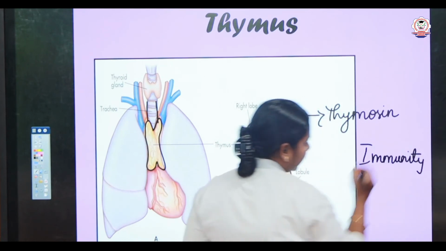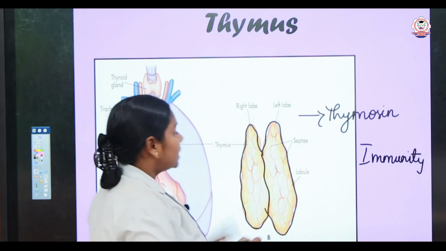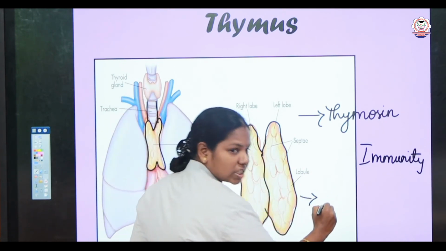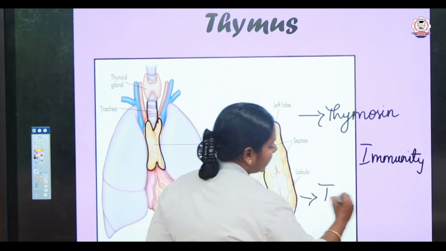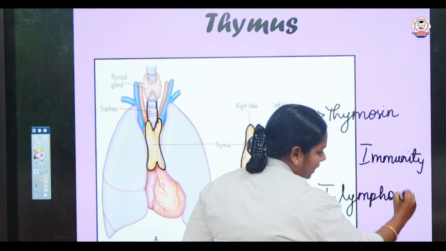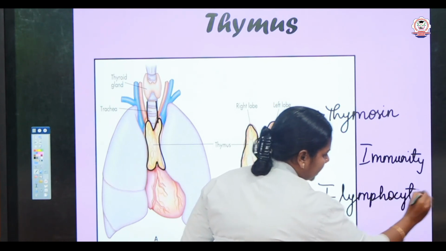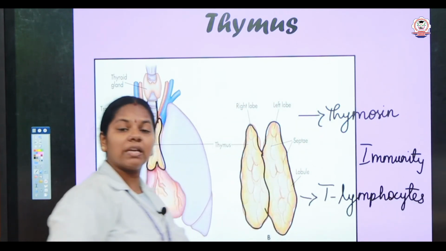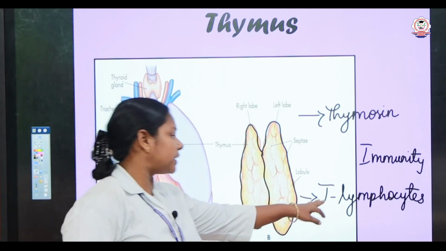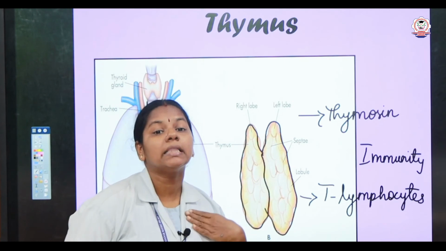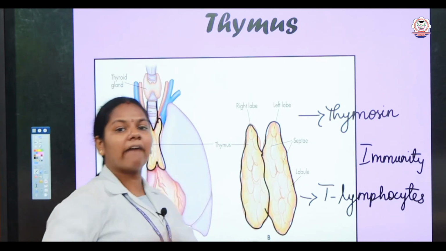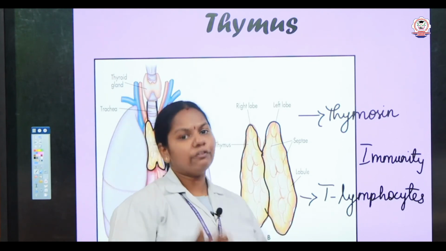Especially, thymocytes are the sites of the production and maturation of T lymphocytes. Yes, there are two types of lymphocytes, children. B lymphocytes and T lymphocytes. B lymphocytes develop in the bone marrow and the T lymphocytes get matured in the thymus. But the functions of thymus decrease after the age of 12.